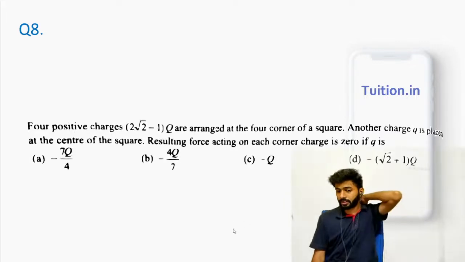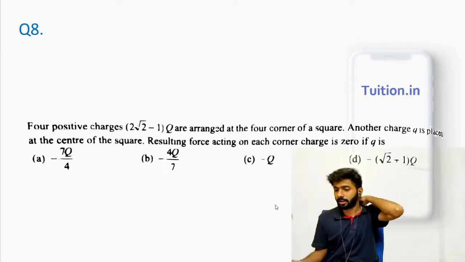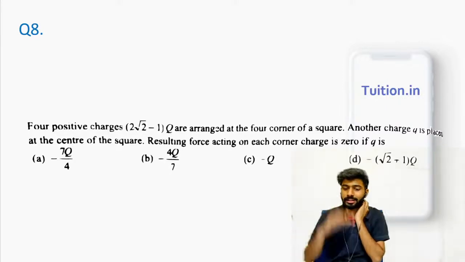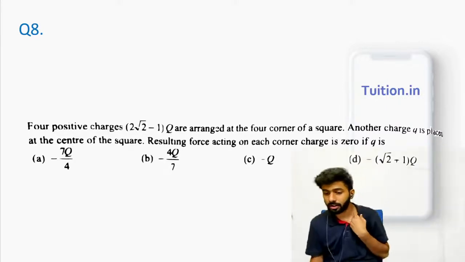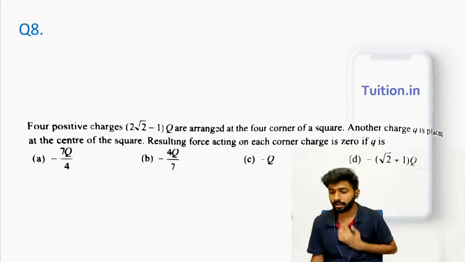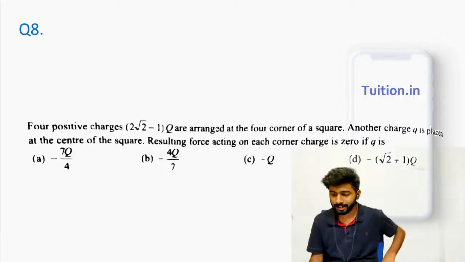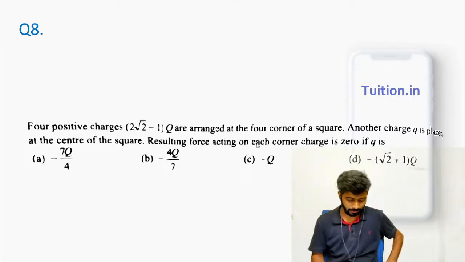4 positive charges of 2 root 2 minus 1 q are arranged at the corners of a square. Another charge q is placed at the center. The resulting force acting on each corner charge is 0 if q is, right? Just a direct superposition of electric fields question. You would need 2 minutes for this. You would definitely need 2 minutes for this.